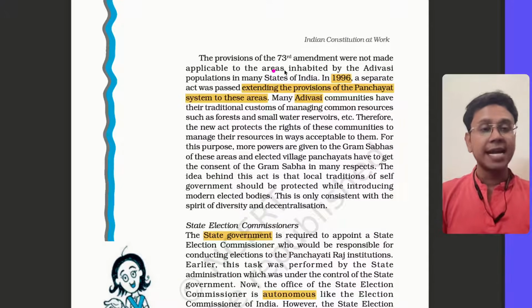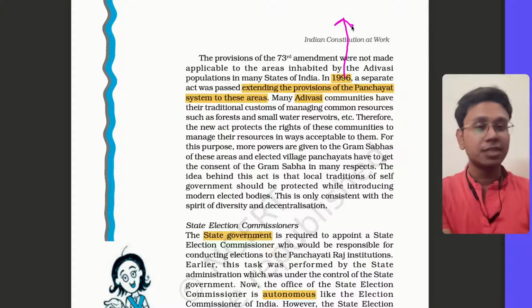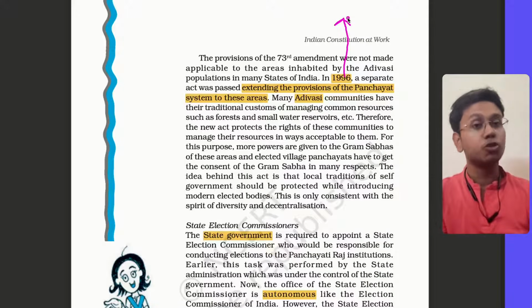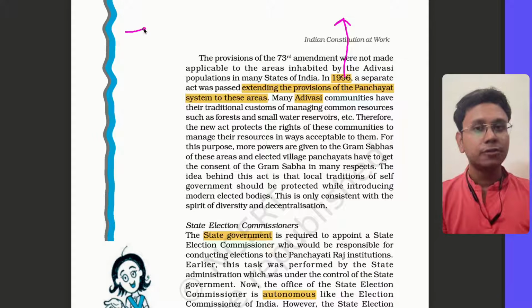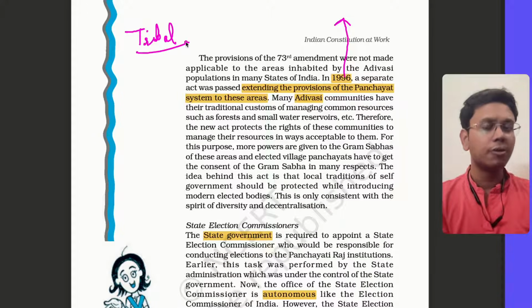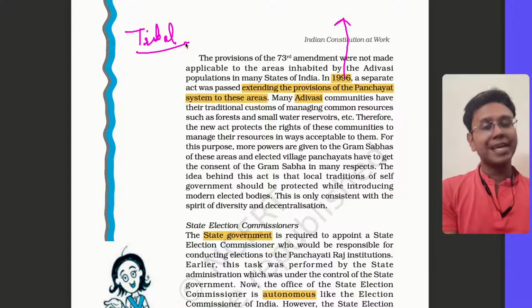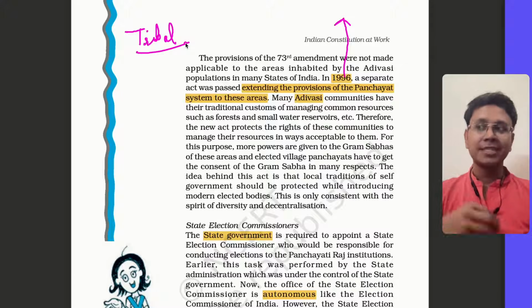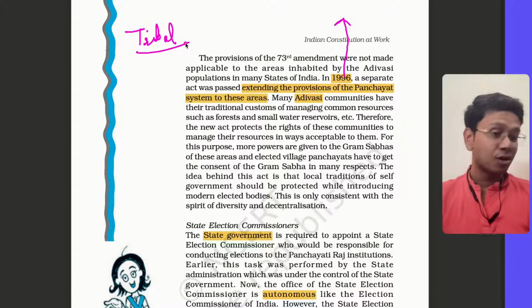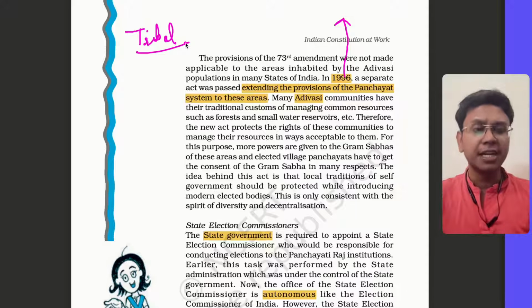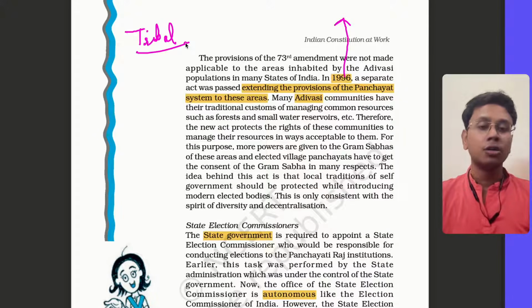Right. Now, in 1996, there was one more prominent thing. This is mentioned in detail in Lakshmikant, so you should refer to that. Initially, a few scheduled tribal areas were not extended these provisions of rural local government. Why? Because in tribal areas their culture is very different. In some tribal areas, there was already an existing local government type of system. In some tribal panchayats, like in the northeastern area, it functions very differently. So the government did not want at that time to interfere in their customs.